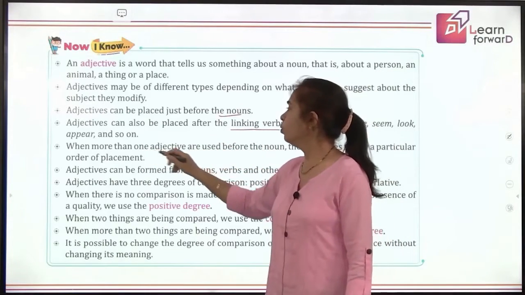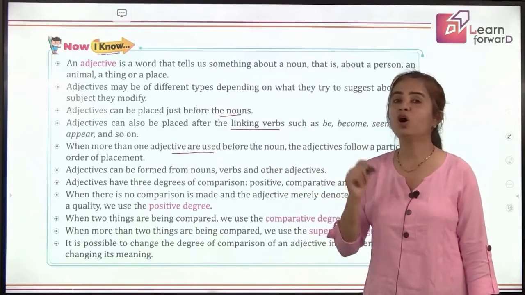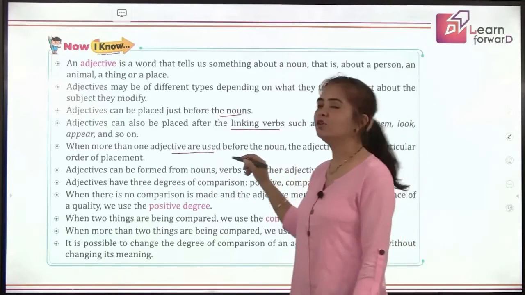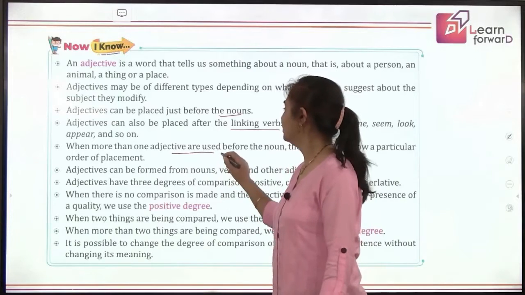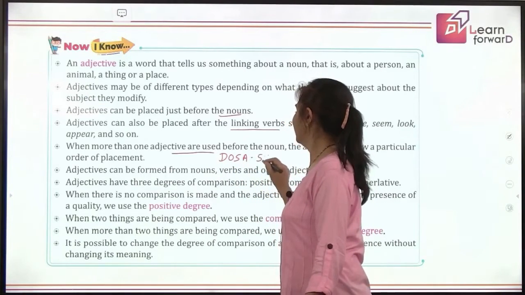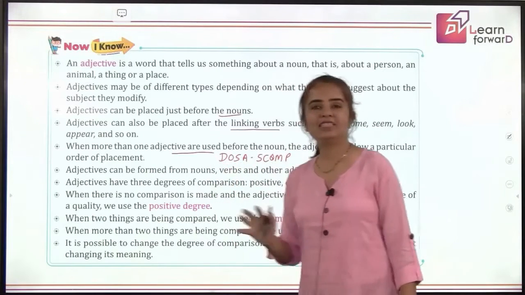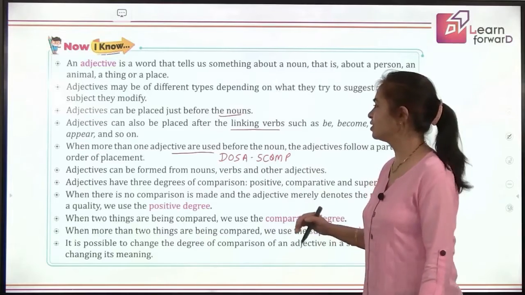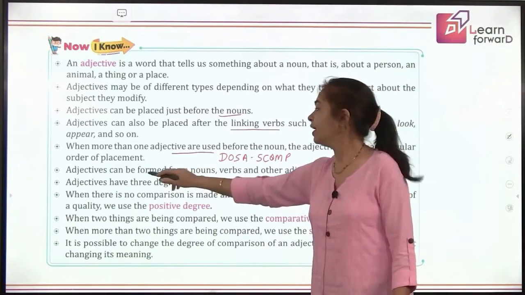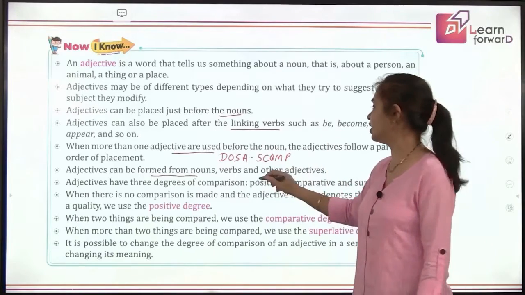Then when more than one adjectives are used, we have learned for that the order of placing the adjectives. Do you remember the acronym I told you? Let us recall. Yes, DOSA, SCOMP. Very good, and it helped us to order the adjectives perfectly in the sentences. Good. Then we learnt about adjective formation from nouns, from verbs, from other adjectives also.